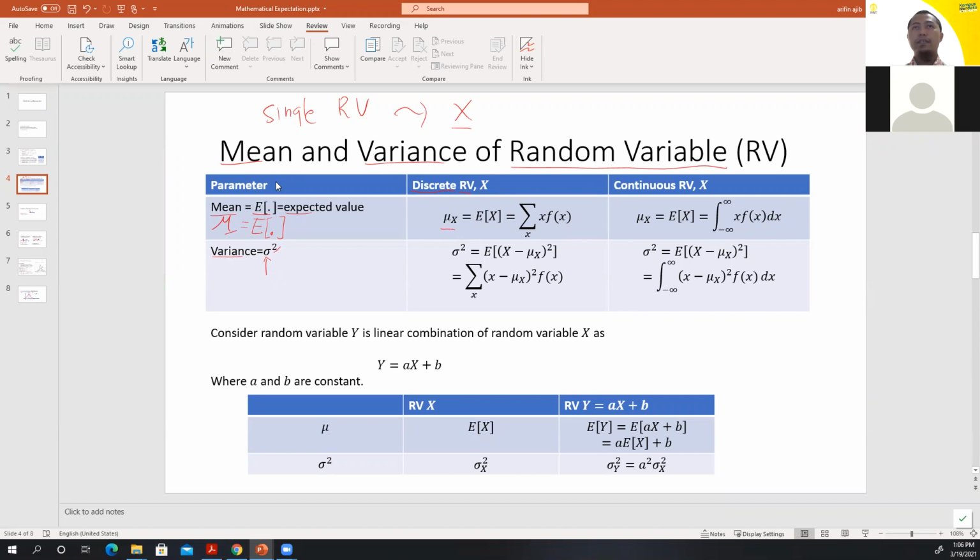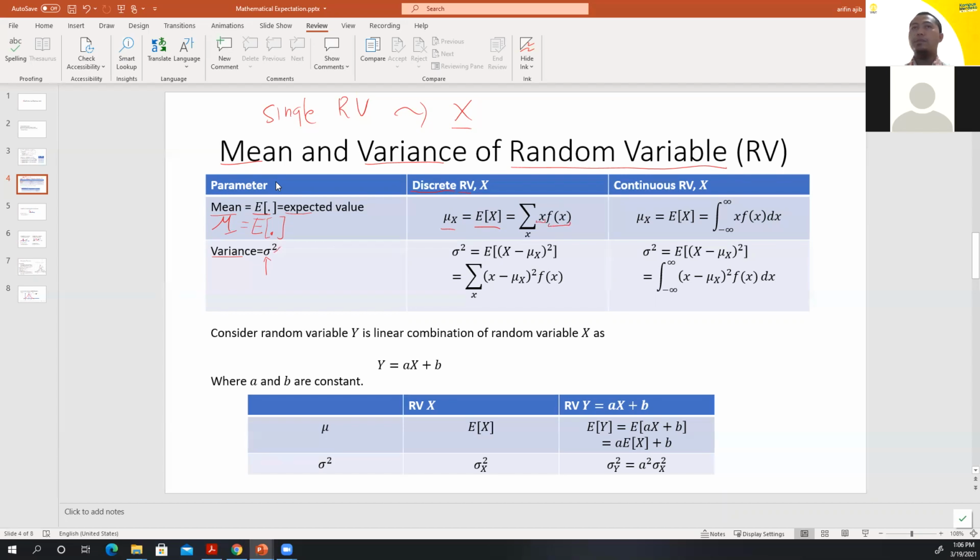This is mu x, the expected value of x, and this is just a summation of its component, the x, and its probability.